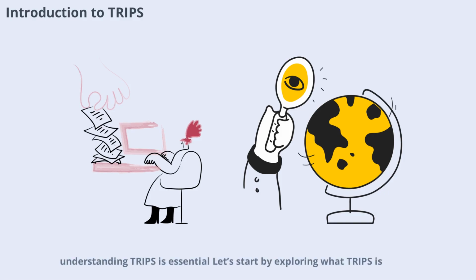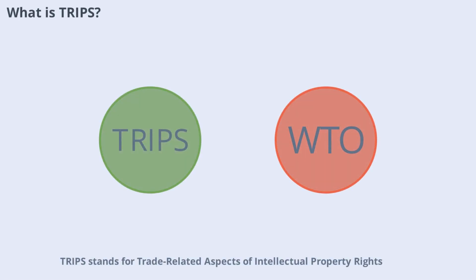Let's start by exploring what TRIPS is, why it was created, and how it influences the flow of goods, services, and creativity worldwide. TRIPS stands for Trade Related Aspects of Intellectual Property Rights. It's an international legal agreement between all the member nations of the World Trade Organization, WTO. Established in 1995, TRIPS sets minimum standards for the regulation of different forms of intellectual property, such as copyrights, trademarks, patents, and more. Its main goal is to harmonize IP protection globally, ensuring that creators and inventors receive fair treatment and that innovation can flourish in a competitive, international market.